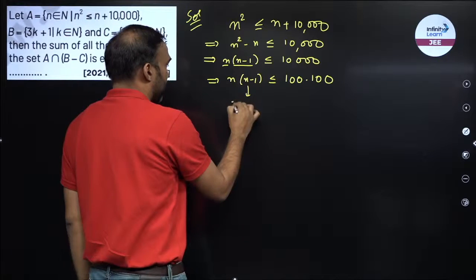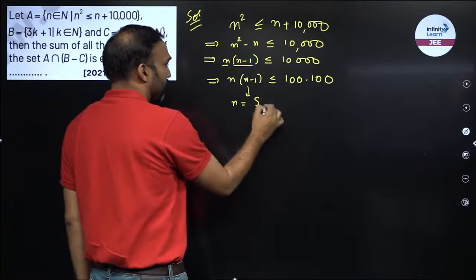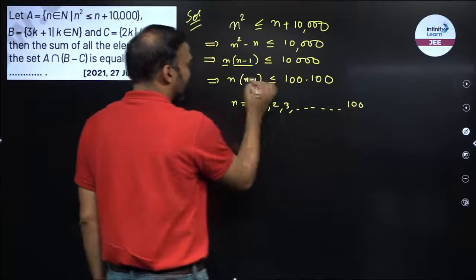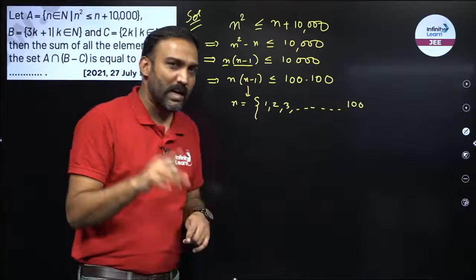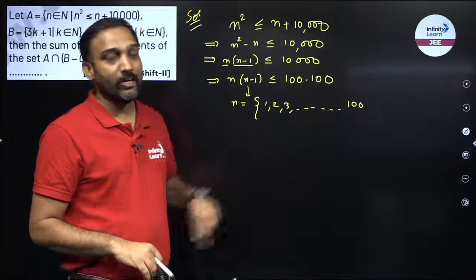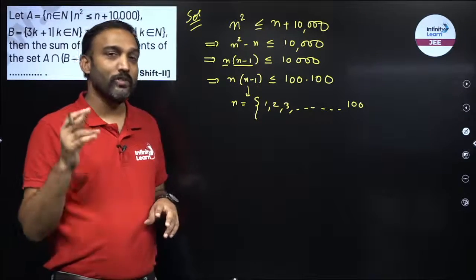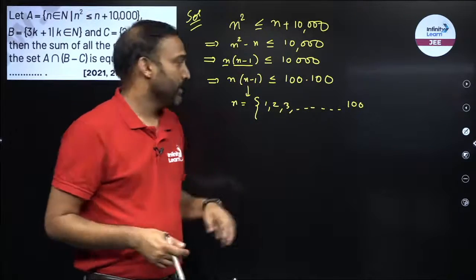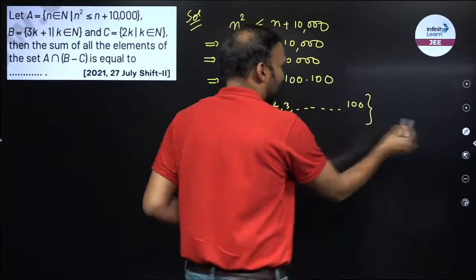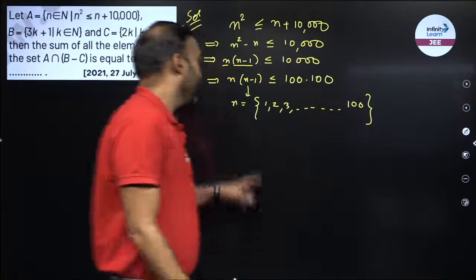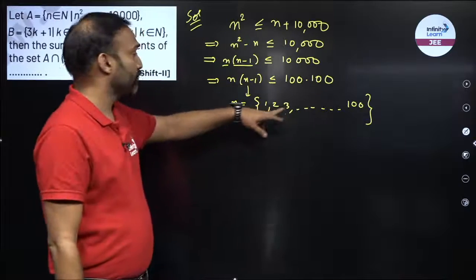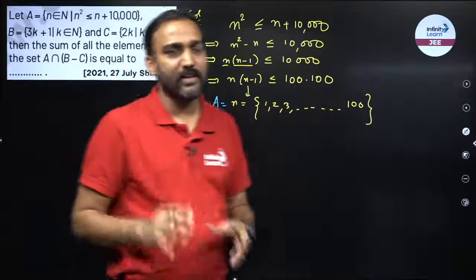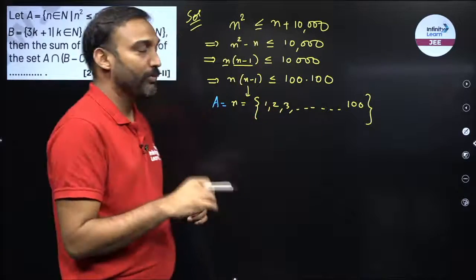So now observe from here. I can put the values of n as, if I put the 1 it is okay, 2 it is okay, 3 it is okay, 100 it would be 100 into 99. The moment I put 101, it will be a product of 100 into 101. Now see, it will be larger than 100 into 100. So I will not be able to put any value larger than 100. So the set n will belong to 1 to 100. This is your set A as well. So set A will have 100 elements, right? The cardinal number for set A would be 100.